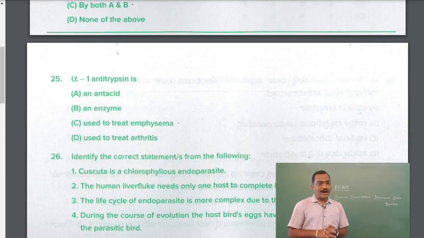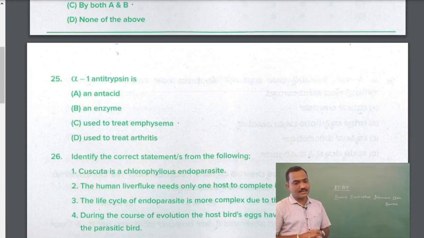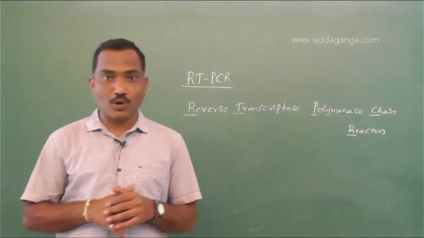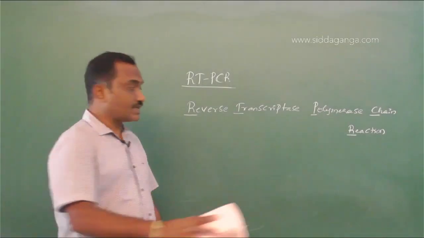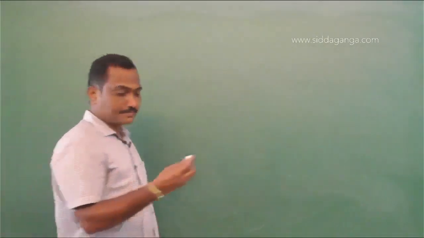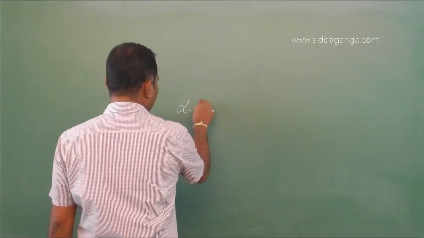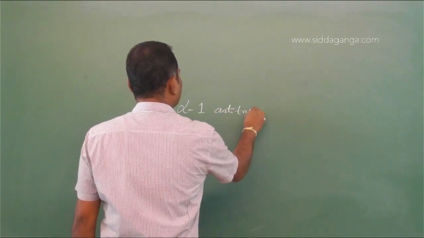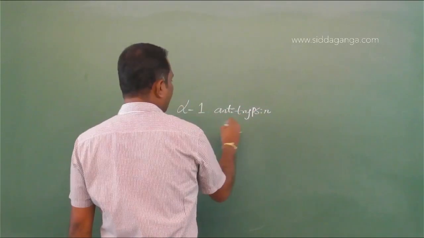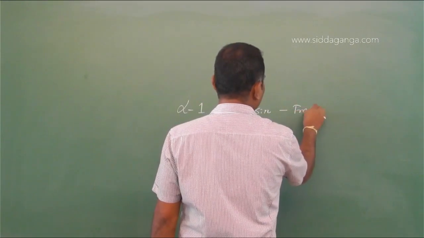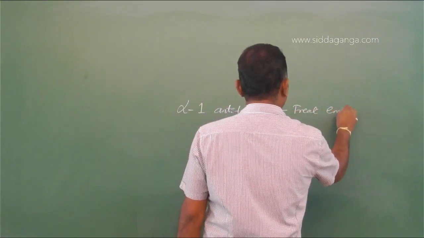Question number 25. Alpha-1 antitrypsin is an antacid, an enzyme used to treat emphysema, used to treat arthritis. This is one application of transgenic animals to produce biological products. Alpha-1 antitrypsin is used in the treatment of a lung-related disease called emphysema. It is produced through rDNA technology.